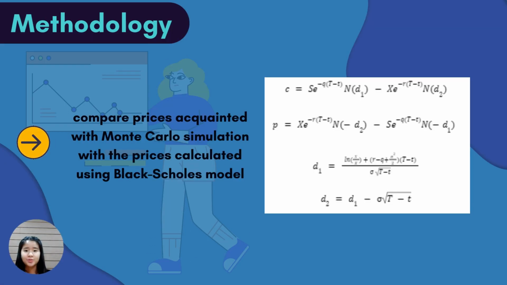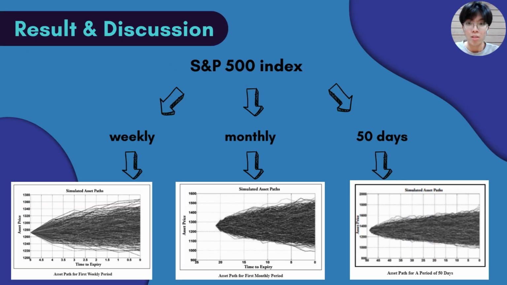This equation is used to compare the price obtained with Monte Carlo simulations with the price calculated using the Black-Scholes model. The first one is the price for a call option and then the price of a put option. The third and fourth equations are the probability factors. For your information, S&P 500 index asset paths were generated for three period groups, namely weekly, monthly, and 50 days, which are taken from the year 2011.